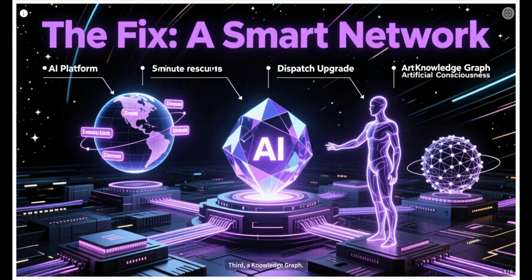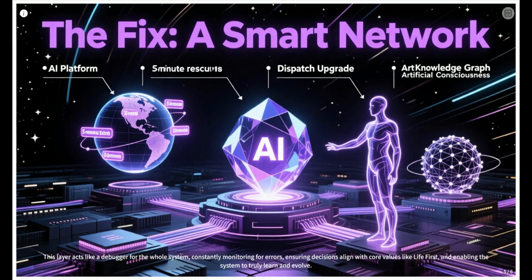Third, a knowledge graph. This is like creating a giant, interconnected map of all emergency knowledge: medical, logistical, psychological, so the system can reason and decide intelligently. Finally, and this is cutting edge, artificial consciousness. This layer acts like a debugger for the whole system, constantly monitoring for errors, ensuring decisions align with core values like life first, and enabling the system to truly learn and evolve.